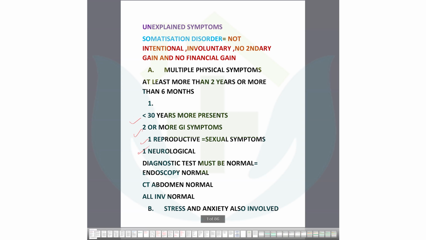And the most interesting thing is that the diagnostic tests must be normal. This is the most important part. That's why I advise you all to go through the answer options first, like 1, 2, 3, 4, 5, 6, and then go from below to upward in the question, because you should go for the endoscopy findings and CT abdomen findings first. Then you can read from the start. Okay, I will let you see with the question. All investigations are normal. CT abdomen normal, endoscopy normal, everything is normal.